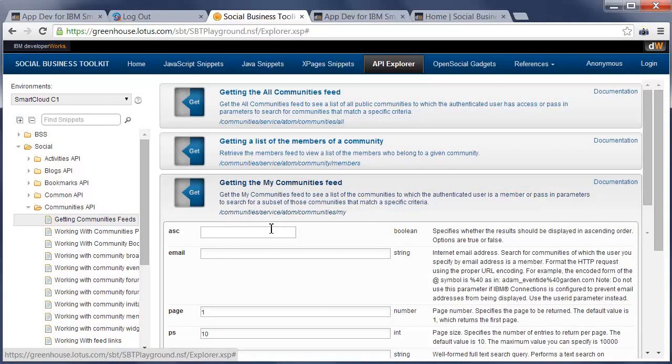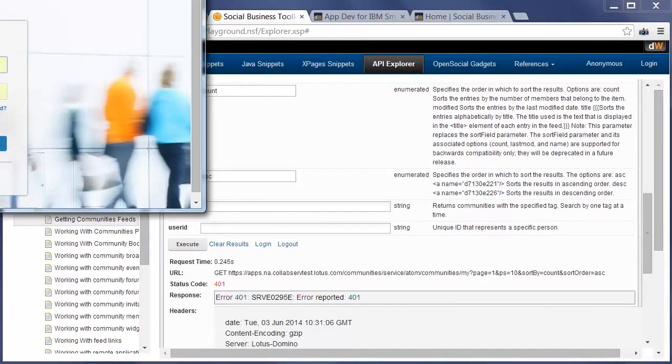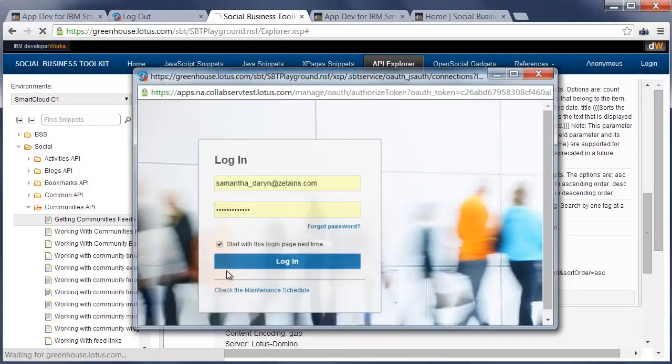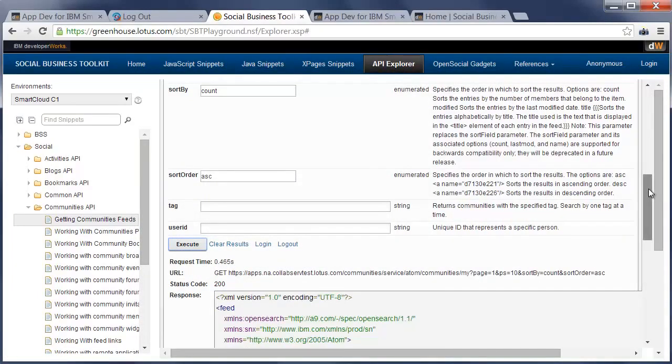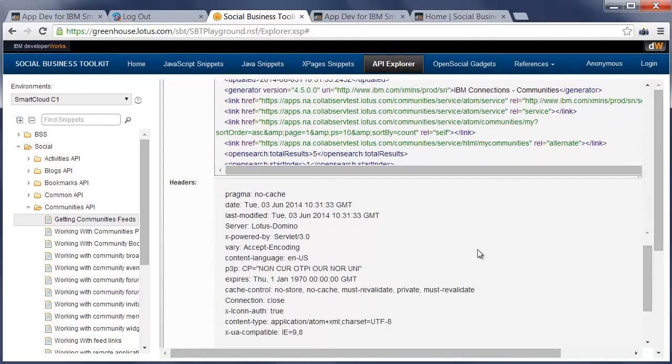Here is the URL, and you can type in the input parameters, and once done you can invoke the REST call by pressing here the execute button. So since I just logged out, I need to log in again here as Samantha. And then wait a little bit, and here's the result. In this case it's Atom returned by the REST API plus the headers.